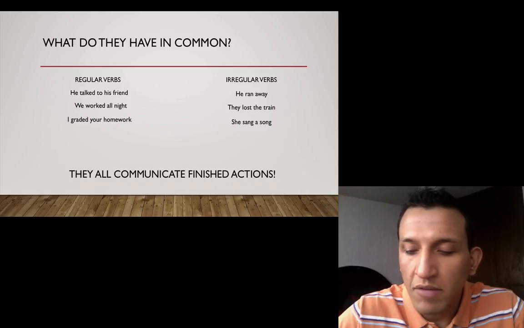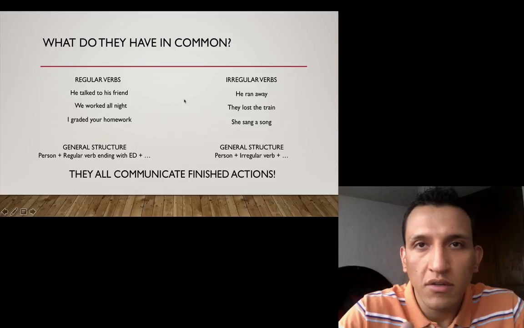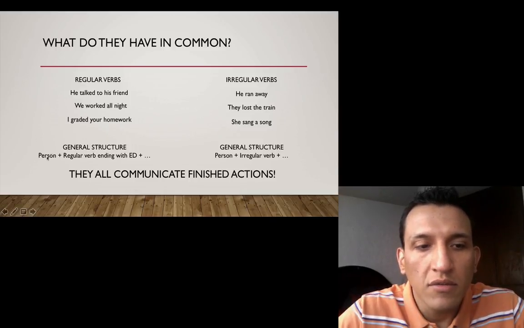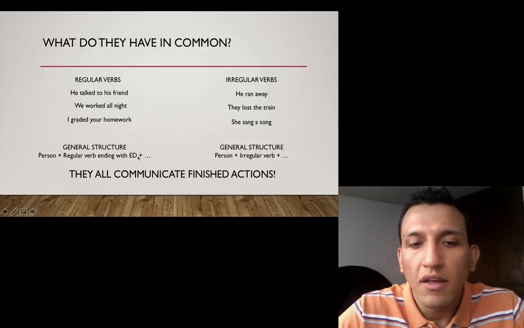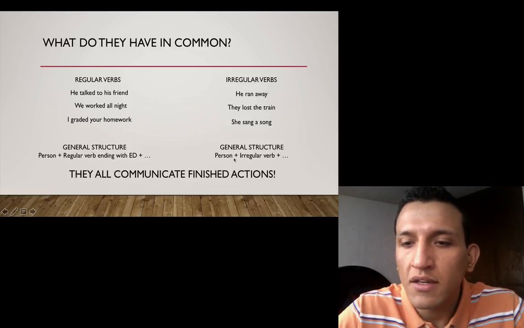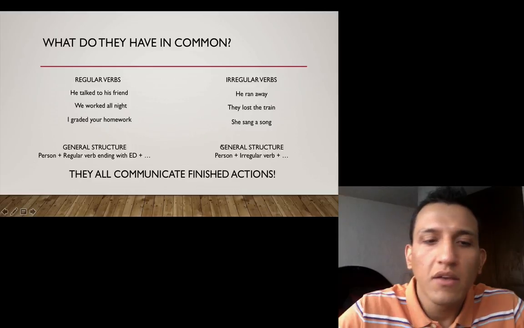And as a reminder, we have the general structure for each type of verb, right? So we have the person: he, we, I. We have a regular verb ending with ed: talked, worked, graded. And we have the rest of the sentence, okay? For irregular verbs, it's the same thing. It just changes the form of the verb, okay?